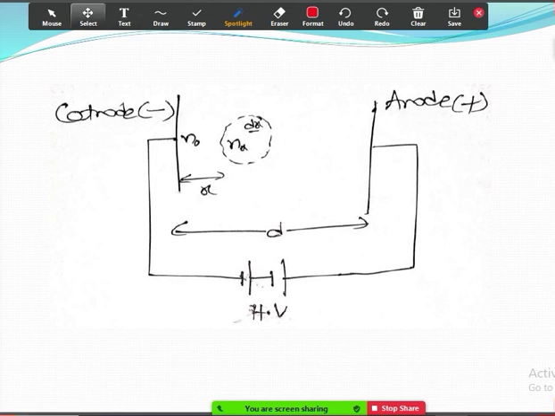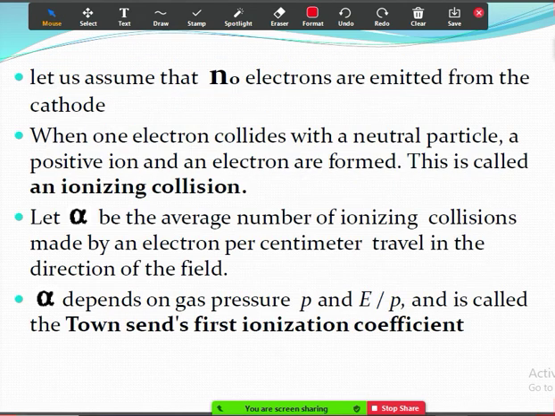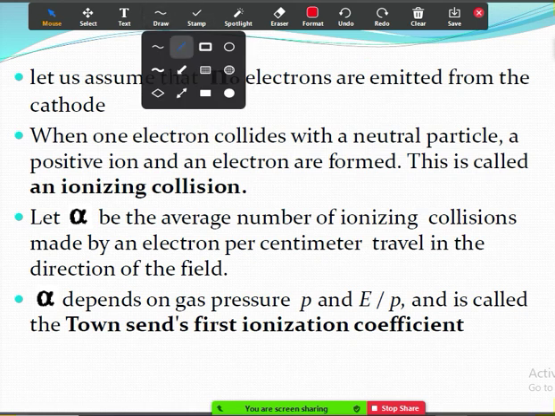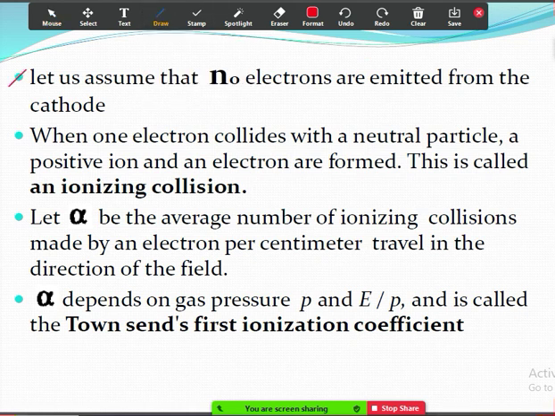So we'll move on to the points. If you look at the first point, let us assume that n naught electrons are emitted from the cathode. So initially there are n naught electrons emitted from the cathode. Next, the second point: when an electron collides with a neutral particle, a positive ion and an electron are formed.